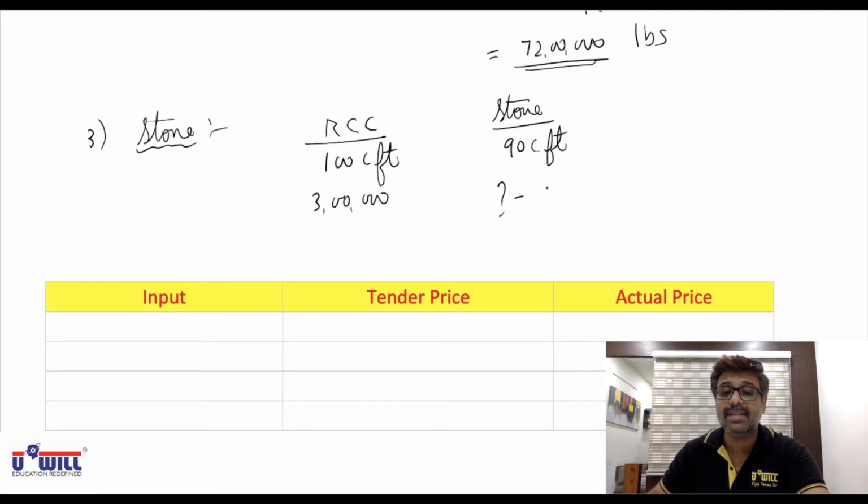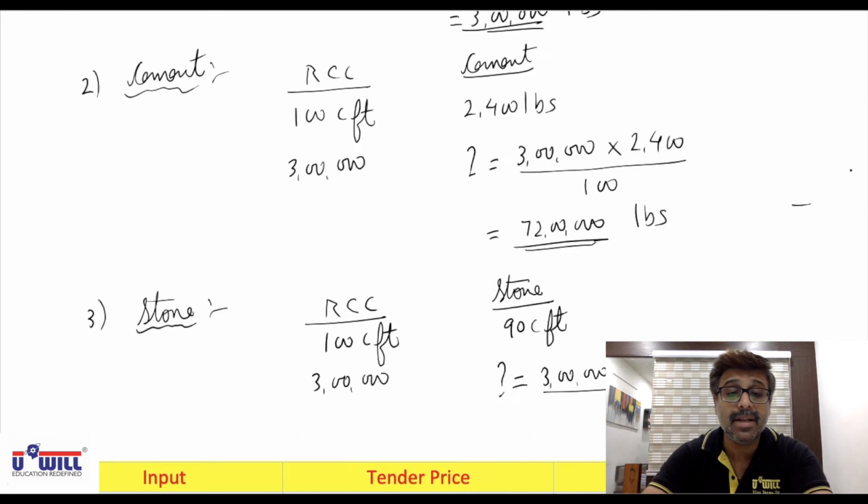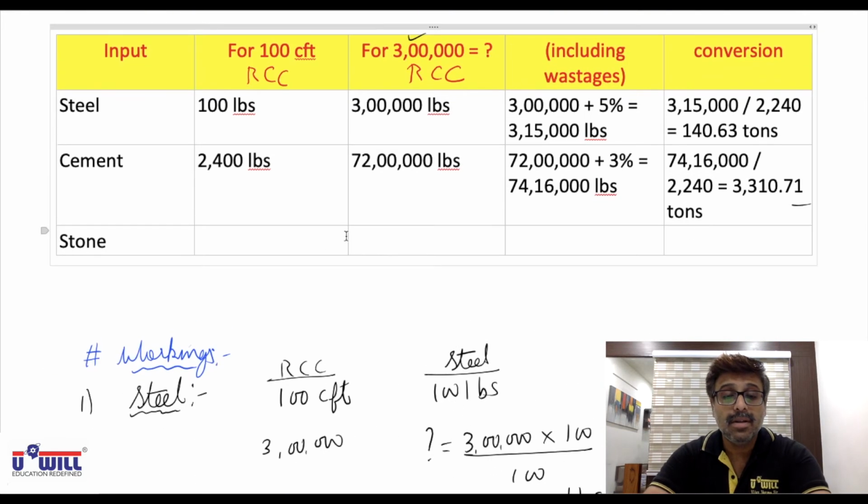Okay, how do you get this? 3 lakhs into 90 divided by 100. So how much stone will be required? 2,70,000 cubic feet of stone will be required. So we put it in the table that for 100 we require 90 cubic feet, so for 3 lakhs we require 2,70,000 cubic feet of stone.